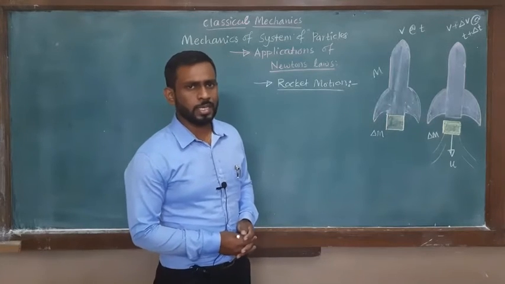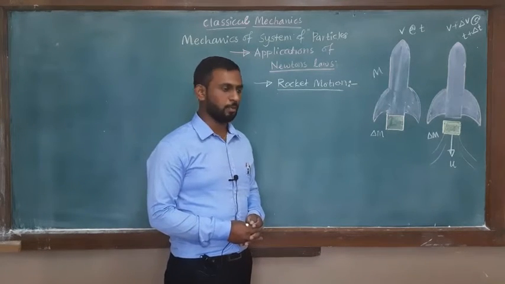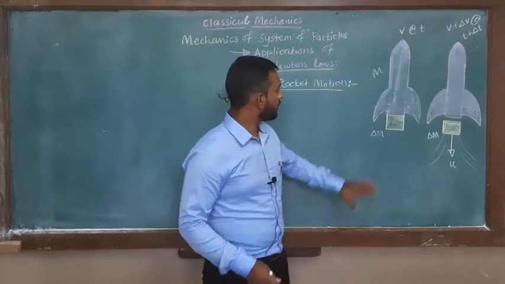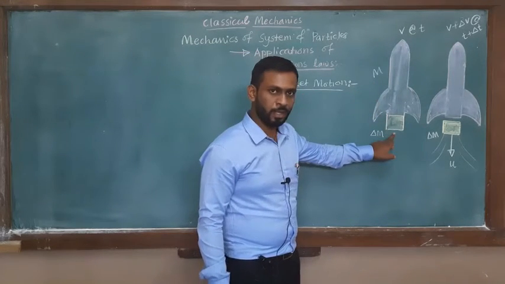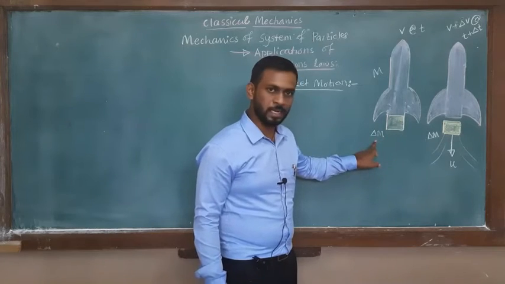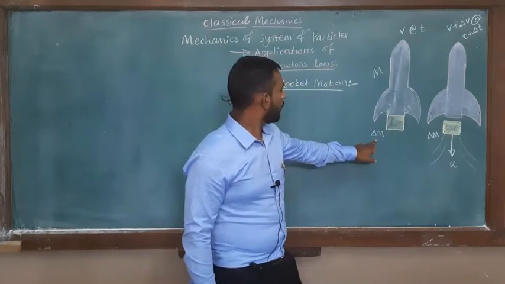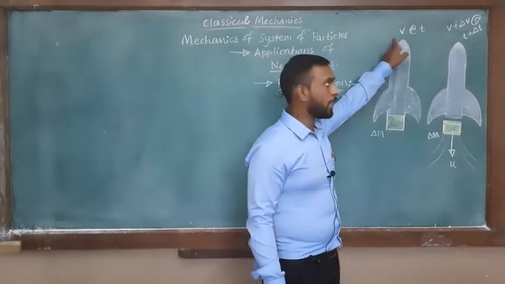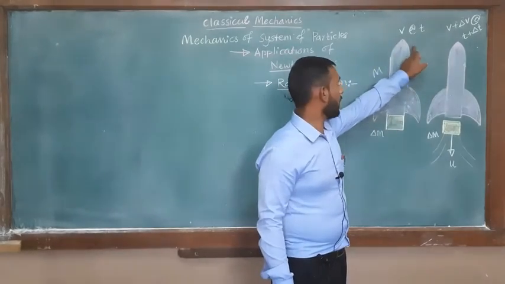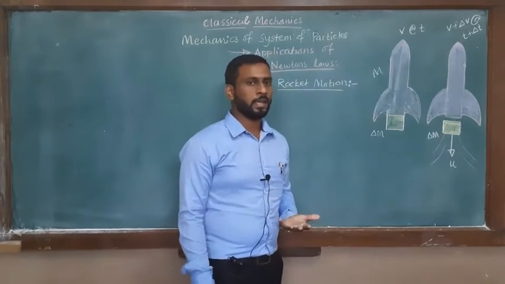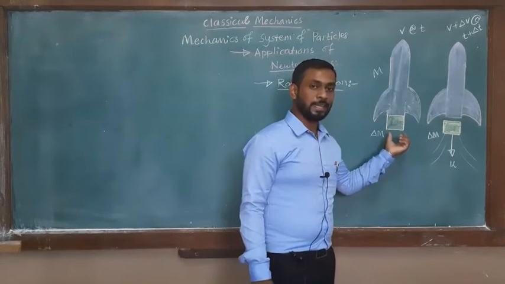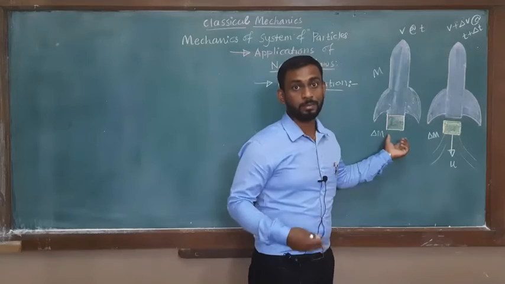So let's move to the mechanics of the rocket. This is a rocket whose mass is m, and this is the fuel, whose mass is delta m. The velocity of the rocket at a certain time t is v. When the rocket is projected, the fuel inside starts burning.